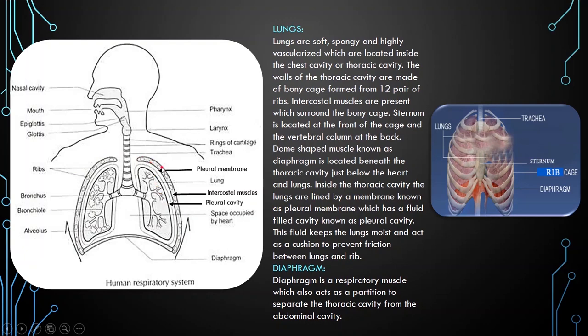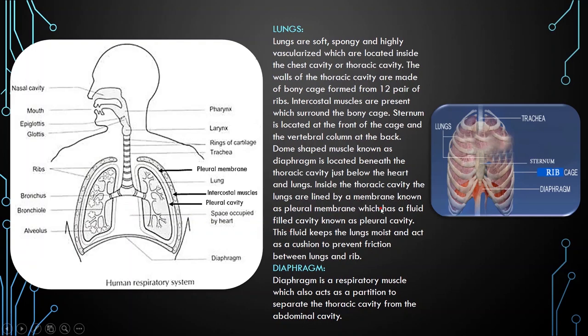These are the ribs. Here you see the ribs and intercostal muscles. So here you see the detailed diagram of the bony cage. This is the rib cage or bony cage. Lungs and heart are present inside here. Here in this diagram you see the empty space. This is occupied by the heart. So in this diagram the heart is not mentioned.